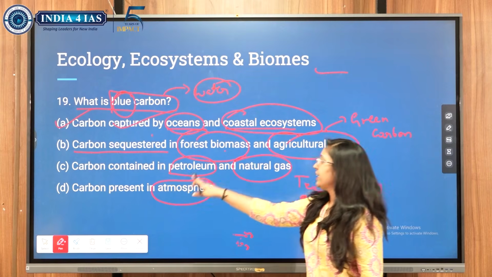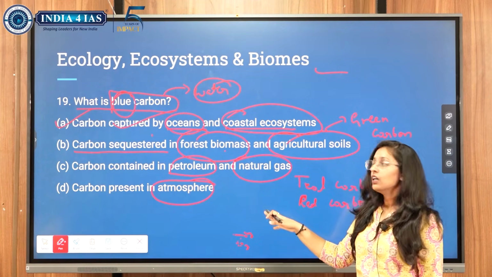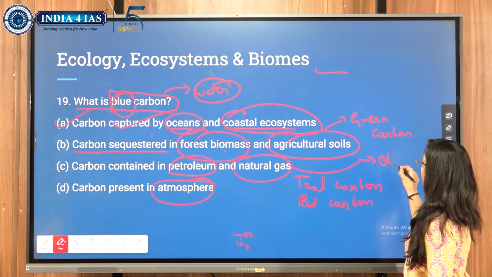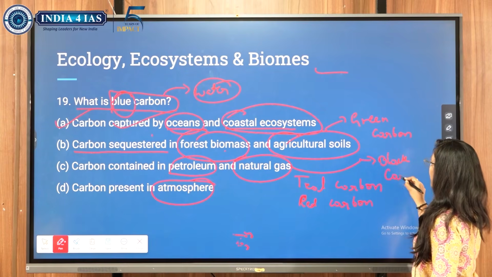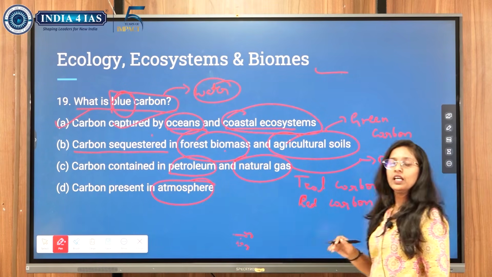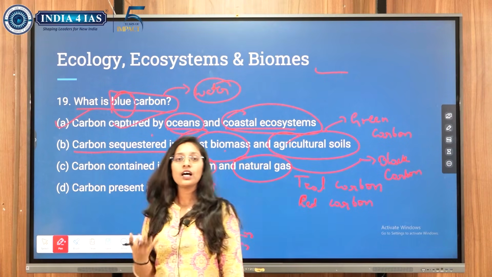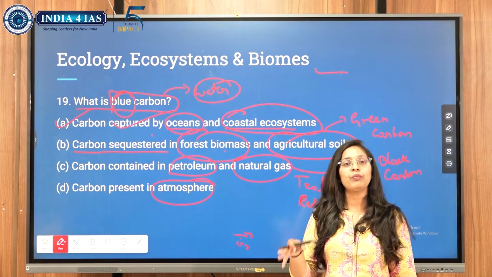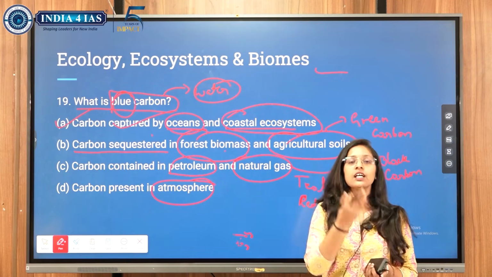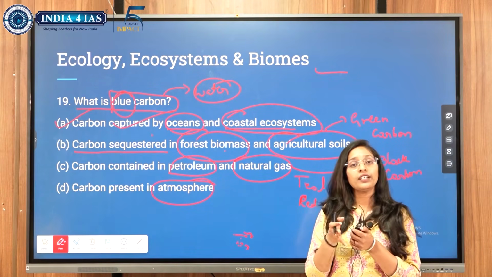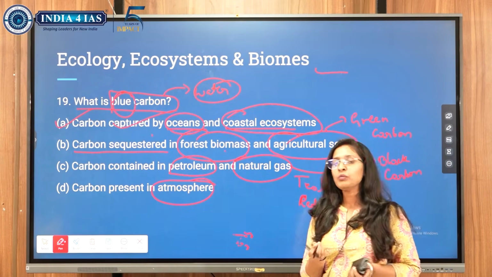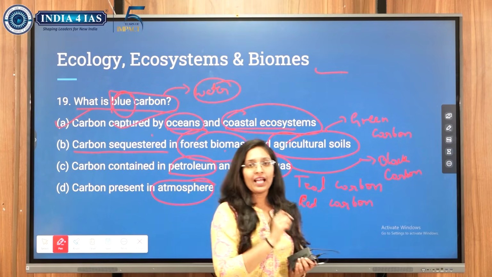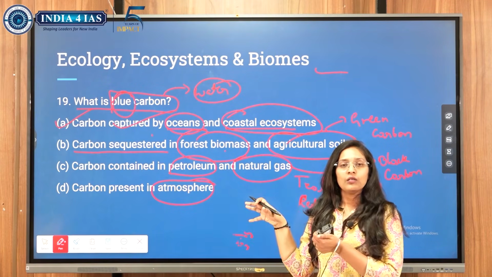Next, carbon contained in petroleum and natural gas. These two are called black carbon. Black carbon is nothing but the carbon which is released by vehicular emissions or industrial emissions. If we consider industrial emission particularly, we call it grey carbon. If the examiner asks about grey carbon, that is related to industries. If it is about black carbon, that is related to vehicular emission.